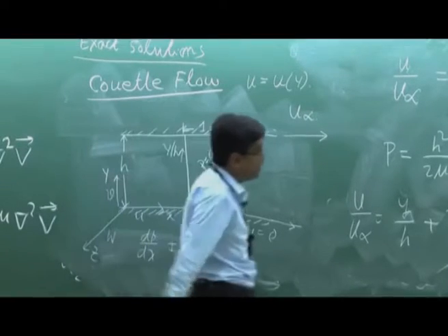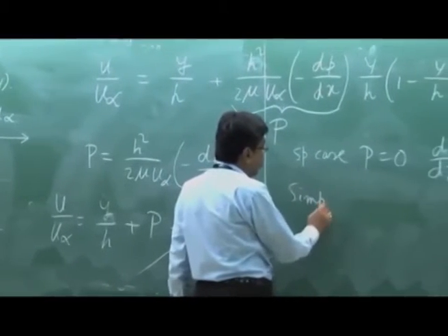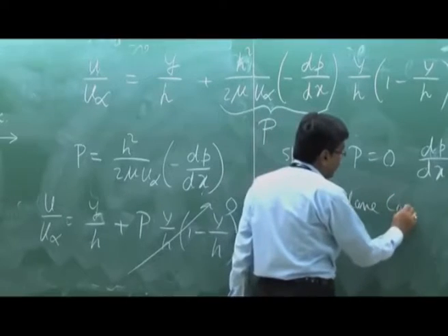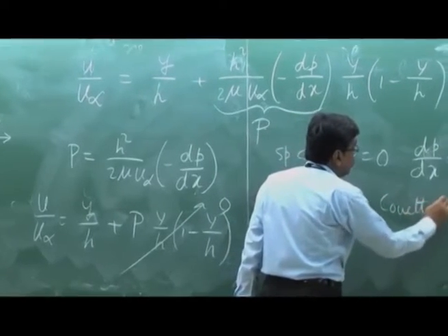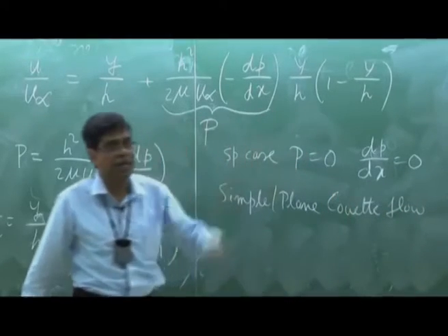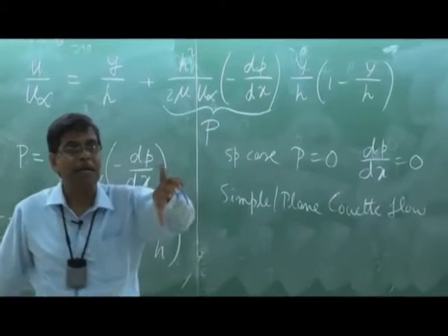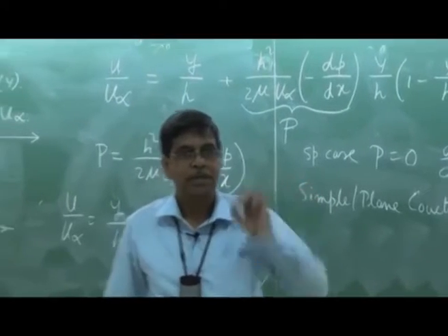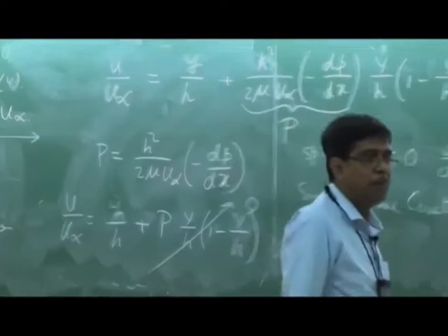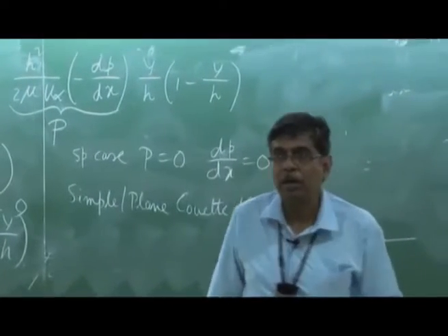And this situation is known as simple or sometimes plain Couette flow. That means Couette flow without any pressure gradient. The flow is purely shear driven. In that case, we have a linear velocity distribution starting from 0 to the upper plate velocity or the velocity of the plate which is moving.